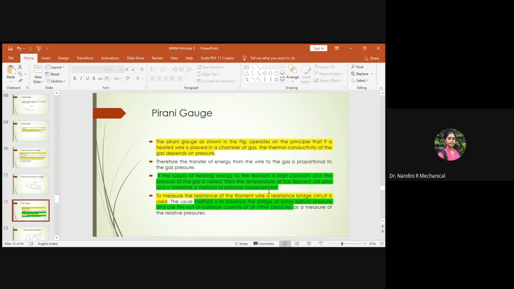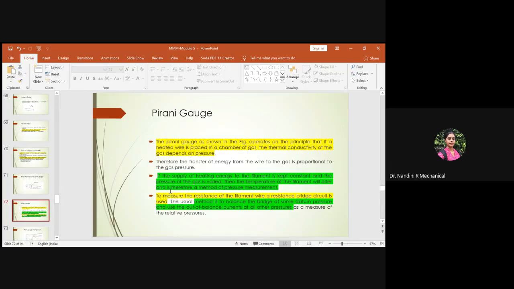You can check the value of pressure at different temperatures, and due to that you will have variation in the temperature of the filament as well. In that way, you can measure the variation in pressure using the Pirani gauge.